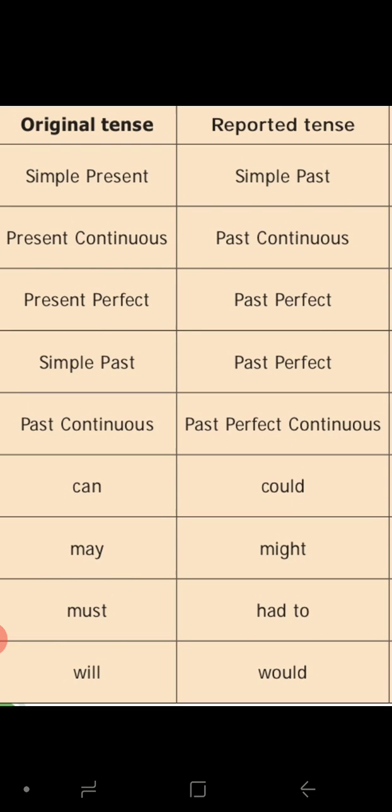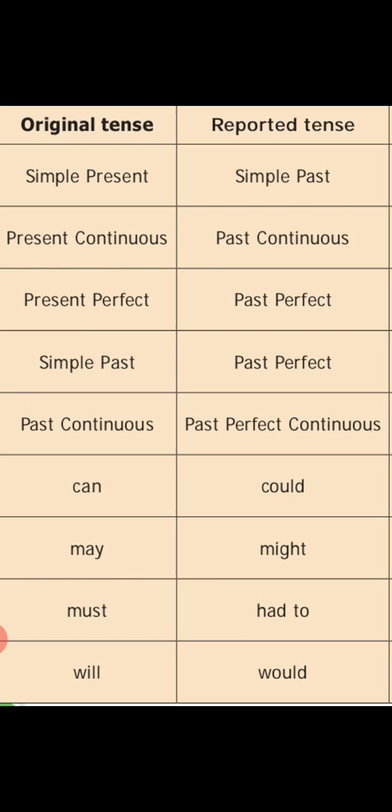Likewise, present continuous will change into past continuous. He said, "I am leaving." That is present continuous. What is the answer? He said that he was leaving. Okay. Likewise, present perfect will change into past perfect.